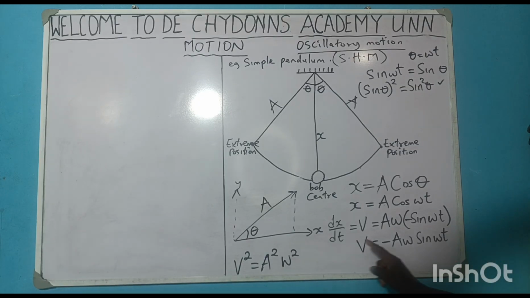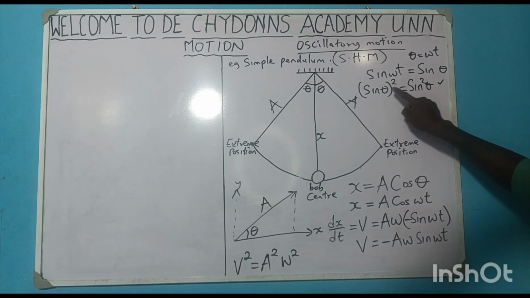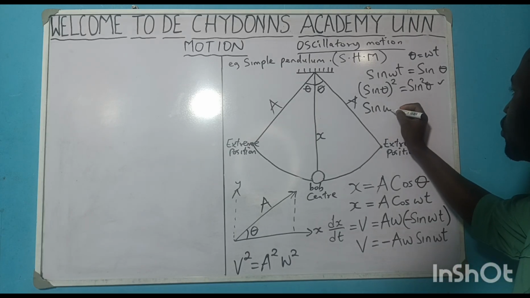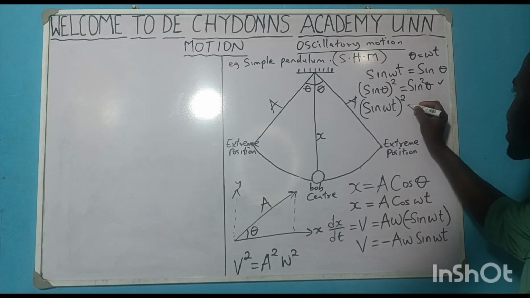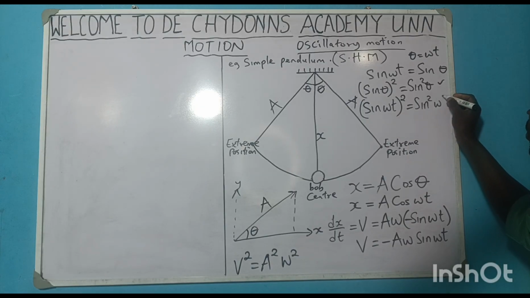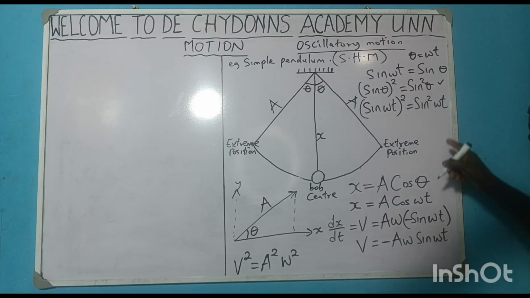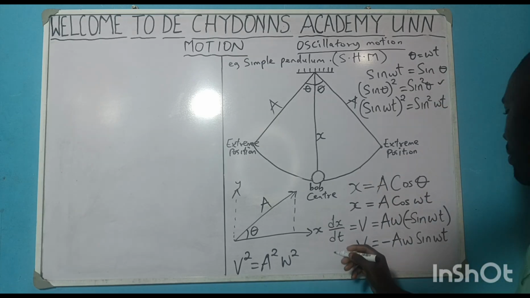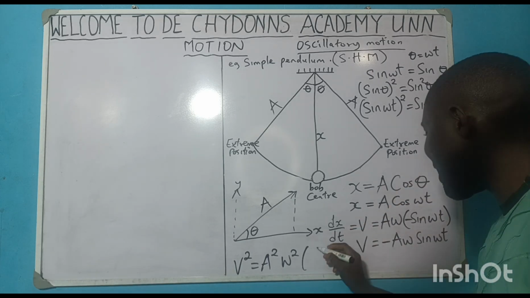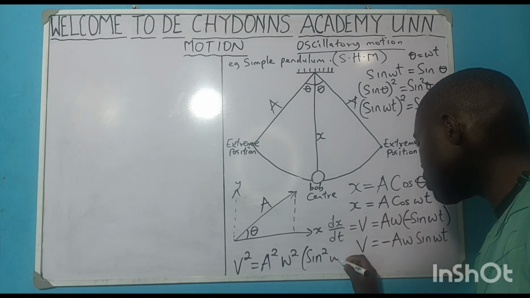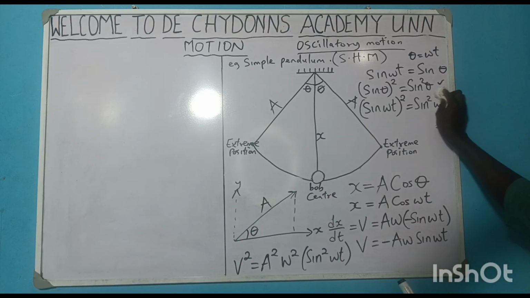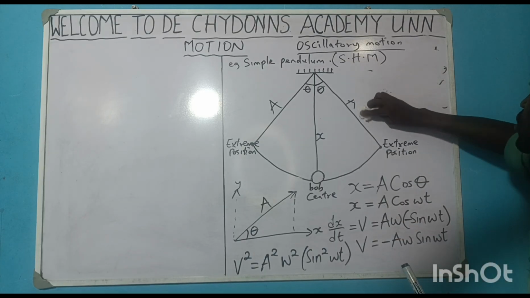Just note that. And so we say that sine theta squared is sine square theta. That means sine wt all squared simply means sine squared wt. Please do not make the mistake of saying sine square w square t squared. That is wrong. And so we'll be having here sine squared wt.